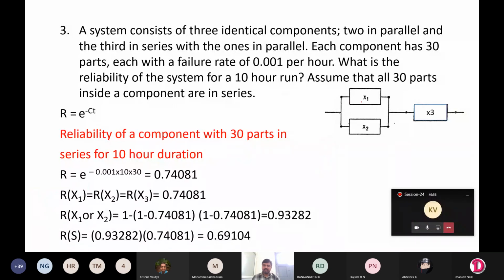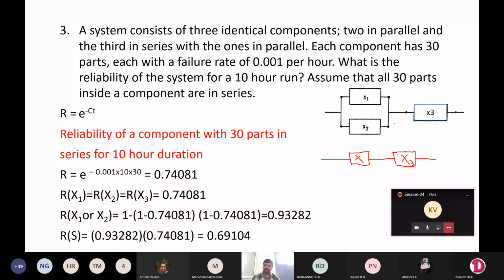Okay, so after finding x1 and x2, you will have a system like this. You will have only one system, that you can consider as x, and x3. Okay, so here the value of this x is nothing but 0.93282. Okay, so these two connected in parallel will become only one in series. After finding this value, that is 0.93282.